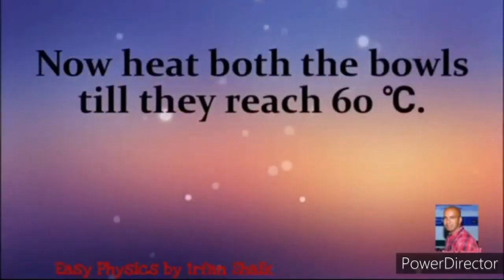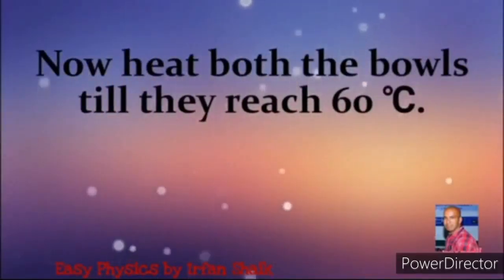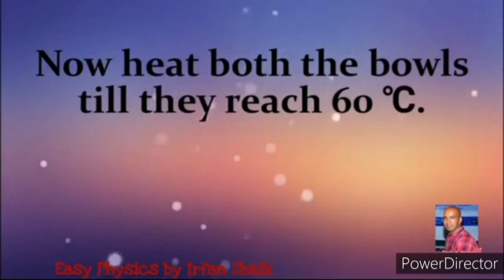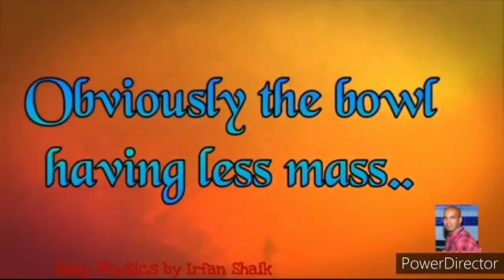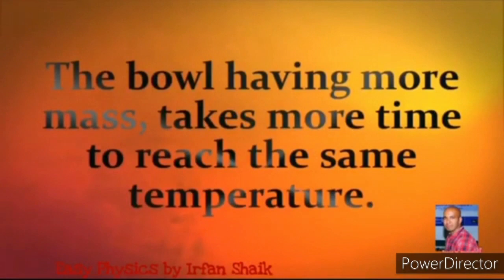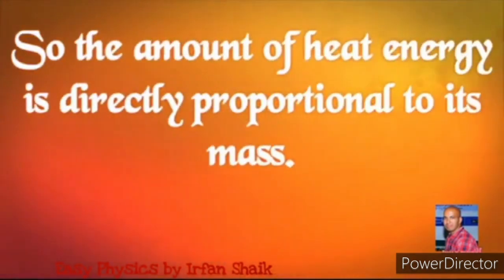Now heat both the bowls till they reach 60 degrees centigrade. Which bowl takes less time? Obviously, the bowl having less mass. The bowl having more mass takes more time to reach the same temperature. So, the amount of heat energy is directly proportional to the mass.